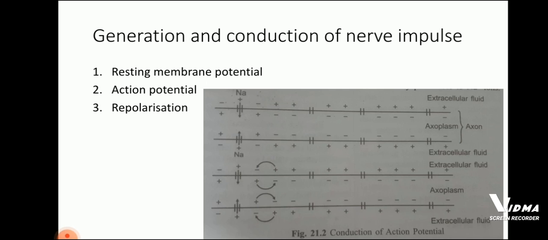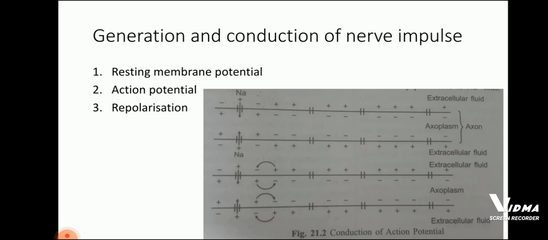Next point is action potential. Action potential means when a threshold stimulus is applied at a site of the polarized membrane, the membrane permeability at the site changes. It becomes freely permeable to sodium ions. The inside axoplasm now becomes positively charged, while the outside becomes negatively charged, and this is called depolarization.